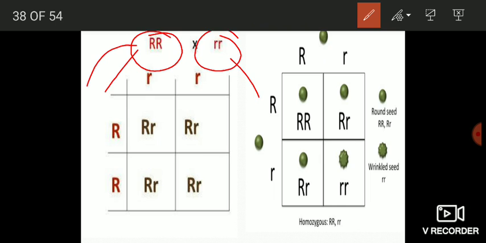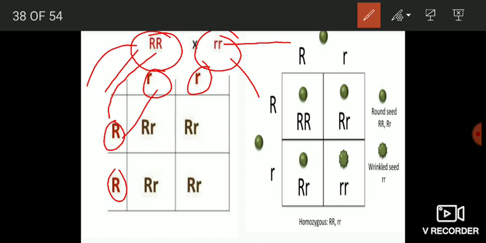For example, a pea plant possessing round seeds and a pea plant possessing wrinkled seeds, when they are allowed to cross fertilize, that type of cross is known as monohybrid cross. The individual possessing round seeds would have produced capital R gametes, and the individual possessing wrinkled seeds would have produced small r gametes, and when these gametes fertilize, they result in the formation of the F1 generation.